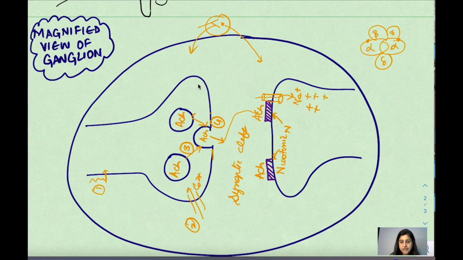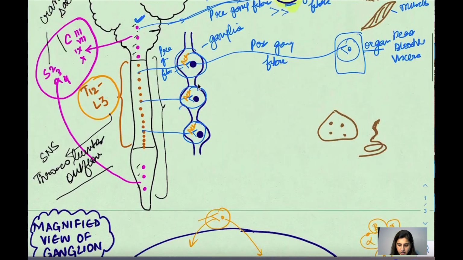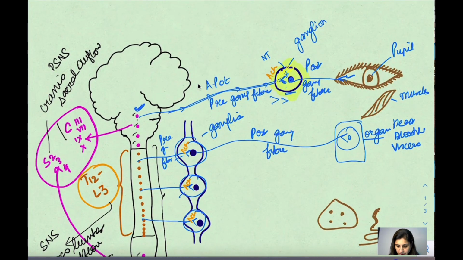Positive charge causes depolarization or excitation, and this leads to the firing of the action potential. This action potential is going to be fired here, and it is going to stimulate the pupil and cause constriction of the pupil. Okay, so this is going to happen here. Now the same thing happens here also.